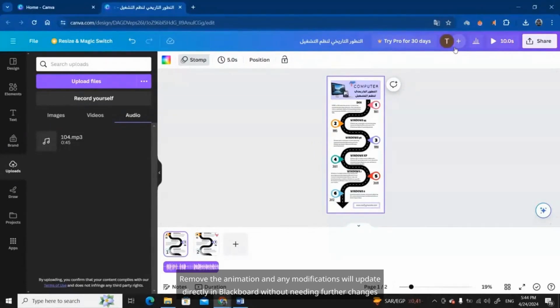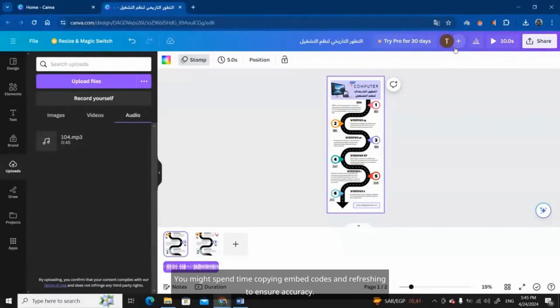Remove the animation and any modifications will update directly in Blackboard without needing further changes. For instance, if you have 100 classes in eLearning with a moving infographic missing audio and the university copies this course, say Course 101, with 2 sections taught across the university, you'd need to adjust each section, which is tough when entering that element in 200 sections.